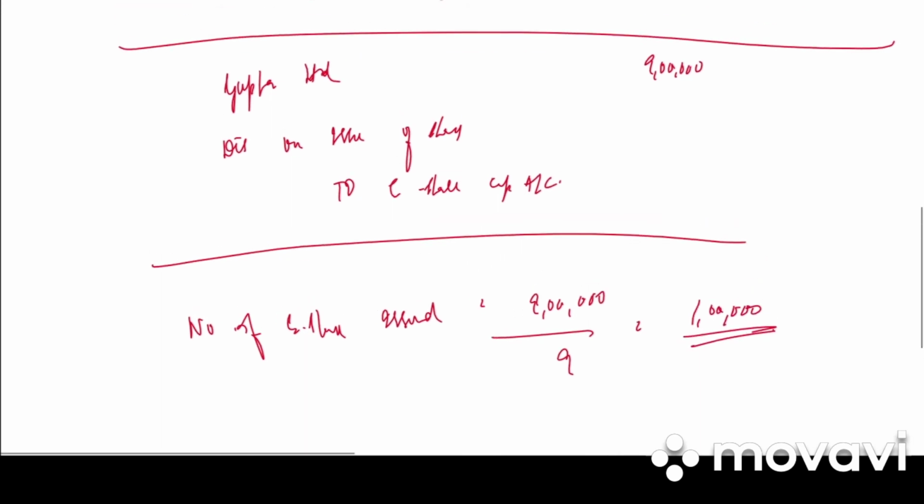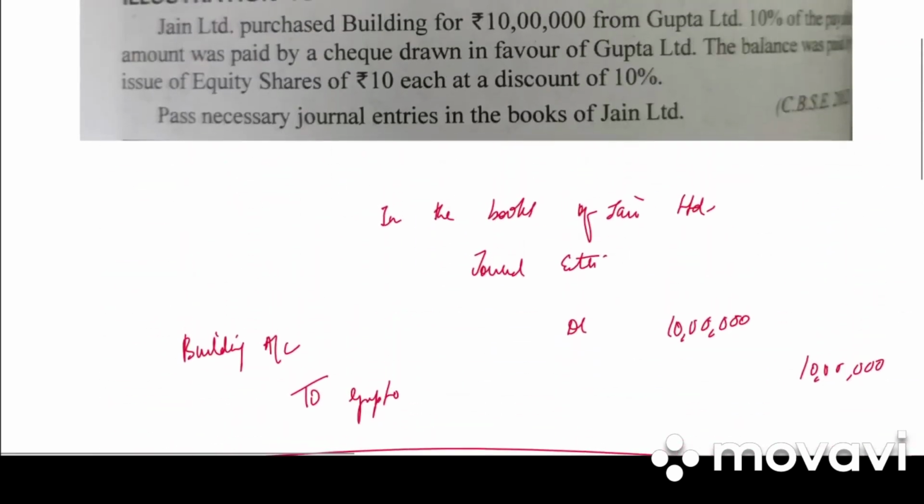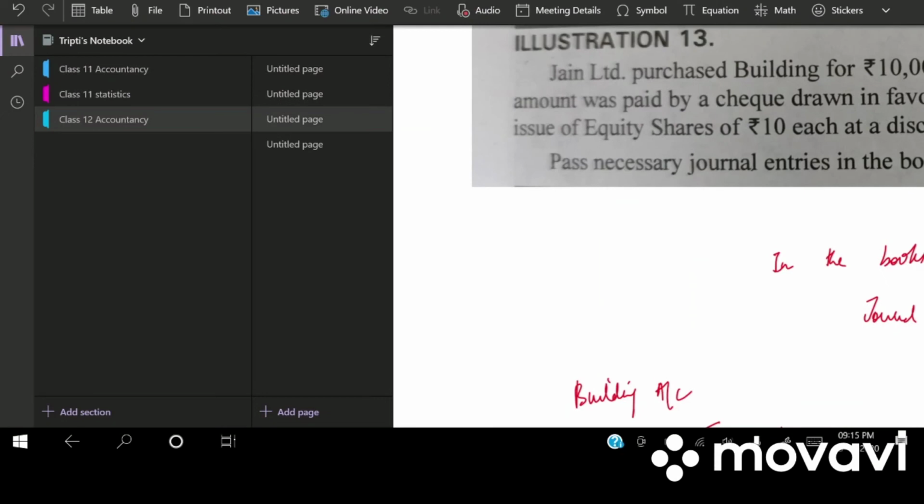So 1 lakh shares of 9 each. Then there is a discount of 1 lakh rupees. Total is 10 lakh. So write down the narration: balance payment made by the issue of 1 lakh equity shares of rupees 10 each at 10% discount. This is how we work out the problem when shares are issued other than cash.